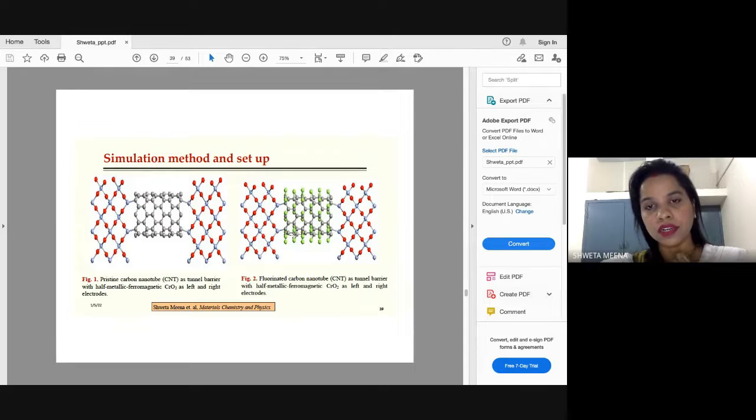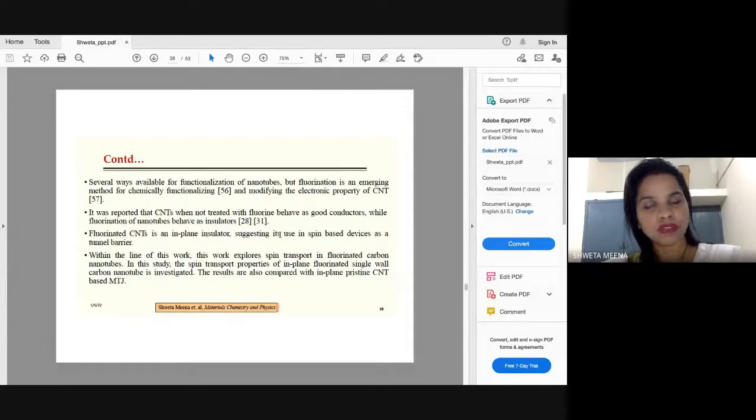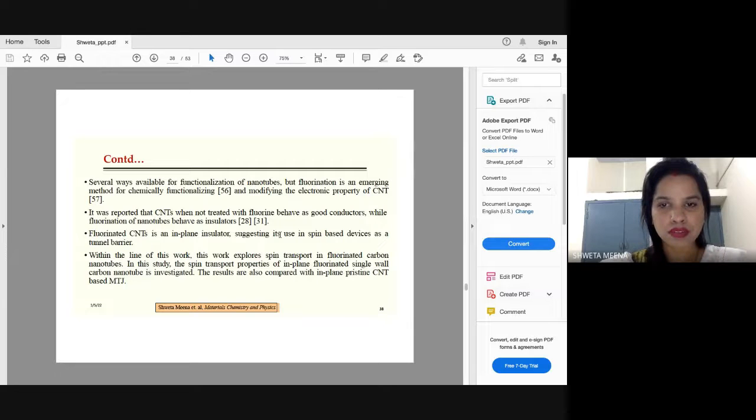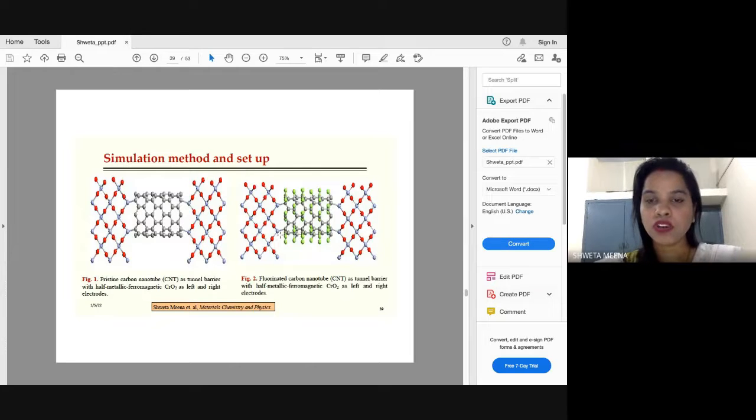The reason we go with functionalization in case of CNT is that when you use CNTs as such, they just get into bundles, and it is very difficult to separate them for applications wherein you need only single layers of CNT. Also, CNTs are very easily soluble. So that is why we have tried functionalizing the CNT cylinder with fluorine atoms.